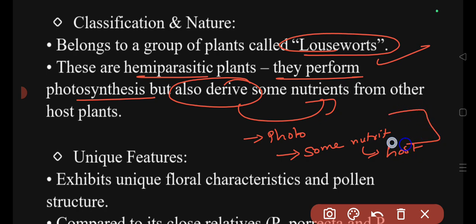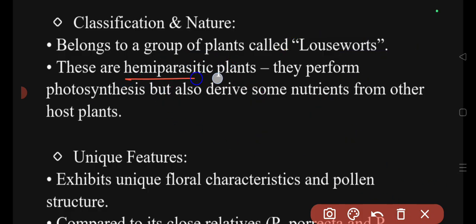So they have dual capabilities, and that's why we call it a hemiparasitic plant. It is partially parasitic and partially photosynthetic. So remember this particular feature. And these belong to louseworts.